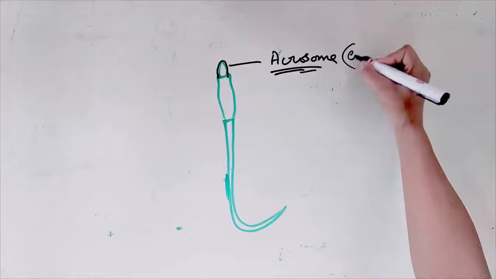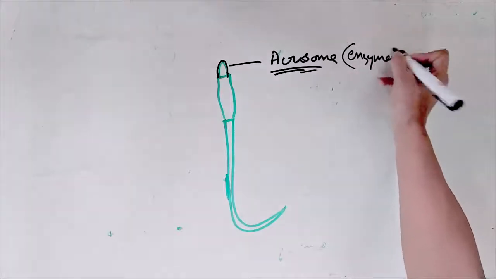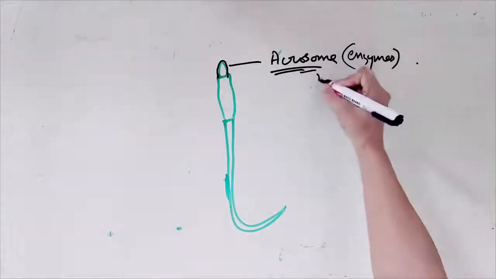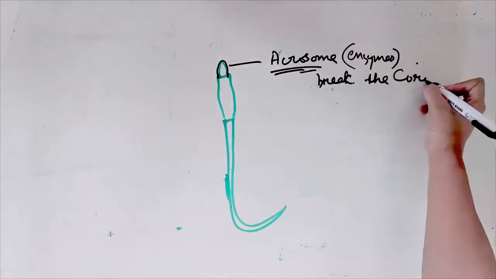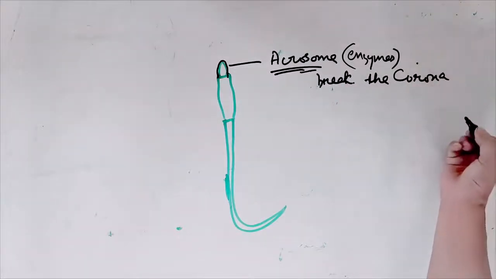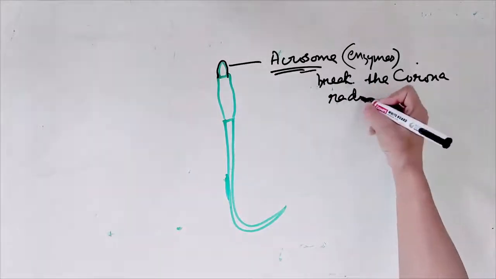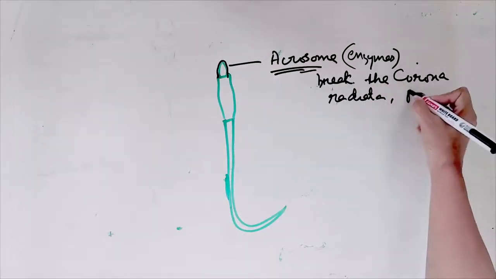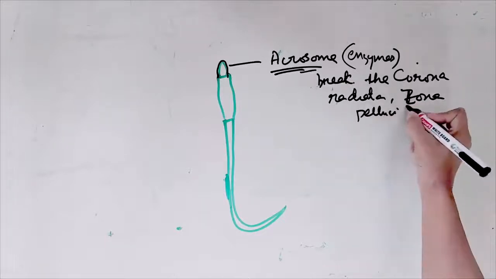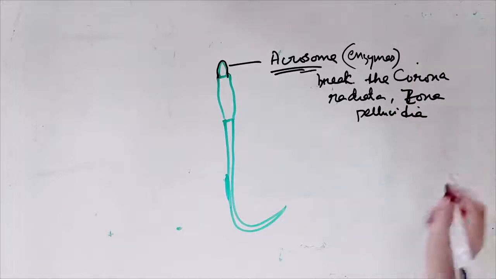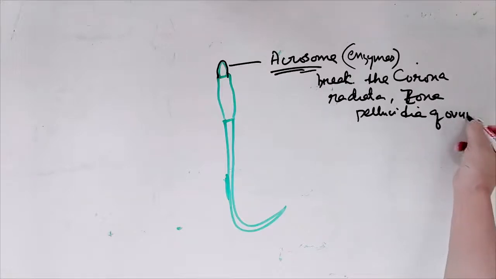Because it contains enzymes that will break through the corona radiata and the zona pellucida to enter the ovum. So they need an acrosome, which contains lots of enzymes.